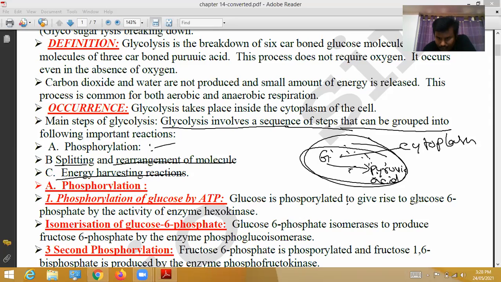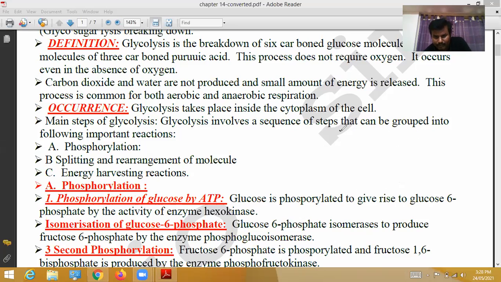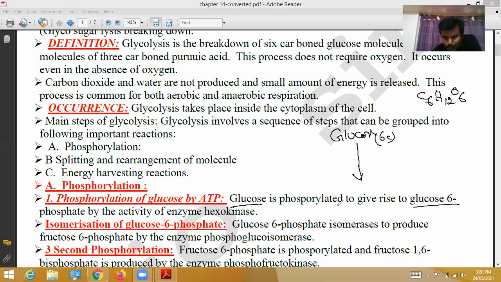Glucose is phosphorylated to give rise to glucose 6-phosphate by the activity of the enzyme hexokinase. See here. First, glucose, 6 carbon atoms. 6 carbon atoms means what? C6H12O6. It is only the glucose formula. So the 6-carbon atom of glucose is phosphorylated to give rise to glucose 6-phosphate by the activity of the enzyme hexokinase.